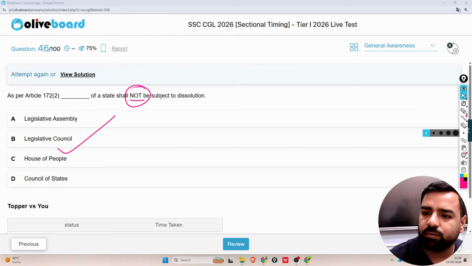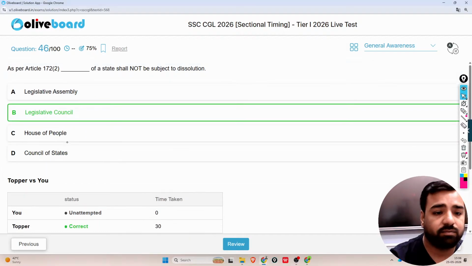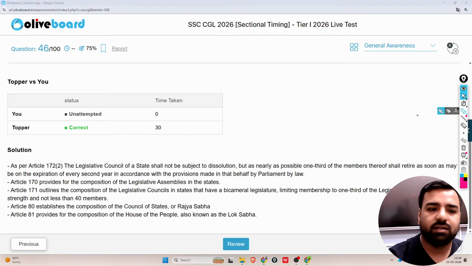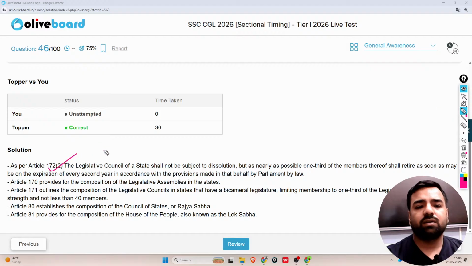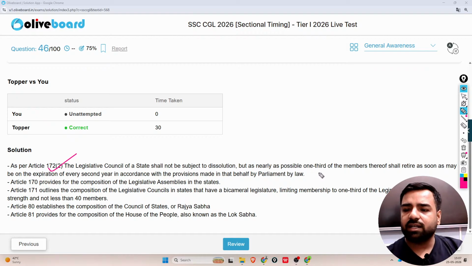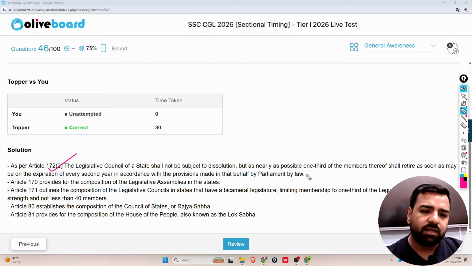So yes, there are a few important things here that I want to discuss. Polity is always important. As per Article 172, the Legislative Council of the state shall not be subject to dissolution, but as nearly as possible, one-third of the members thereof shall retire as soon as may be on the expiration of every second year in accordance with the provisions made in that behalf by Parliament by law.